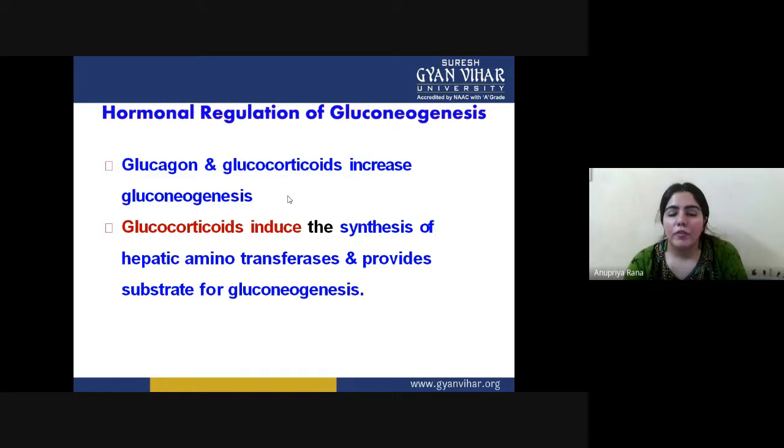Hormone regulation: glucagon and glucocorticoids increase gluconeogenesis. So these are the two hormones which help the gluconeogenesis process. One is glucagon and the second is glucocorticoids. These are the two hormones basically needed at the time of gluconeogenesis.